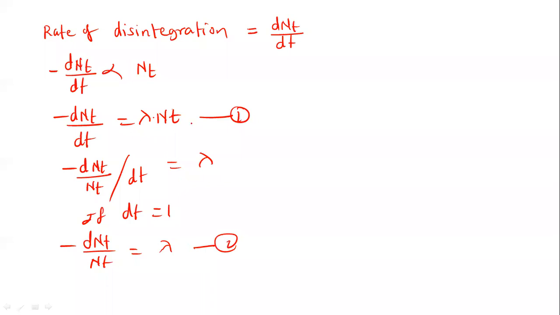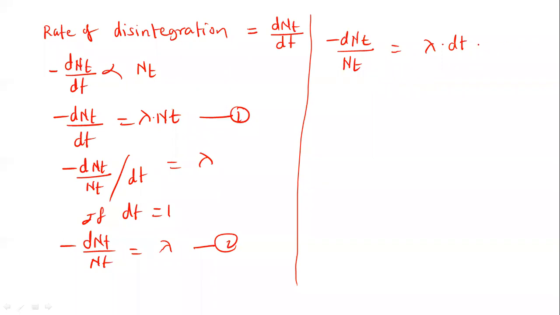Now we can write equation 1 in this way also. You can see here, minus dNt upon dt is equal to lambda into Nt. So we can write the equation now in this way: minus dNt divided by Nt is equal to lambda into dt.